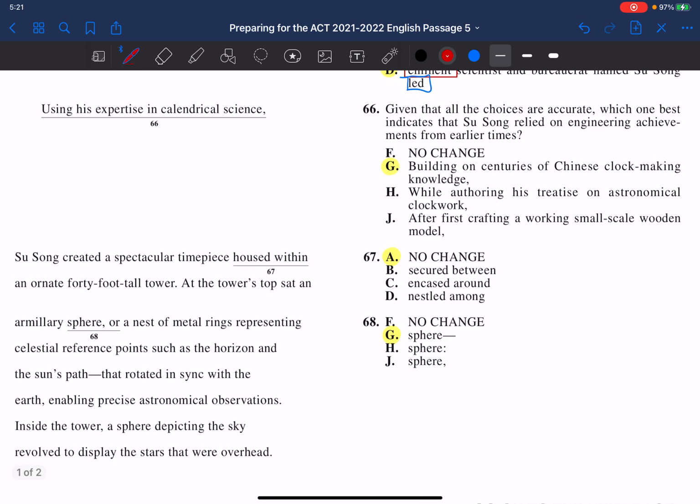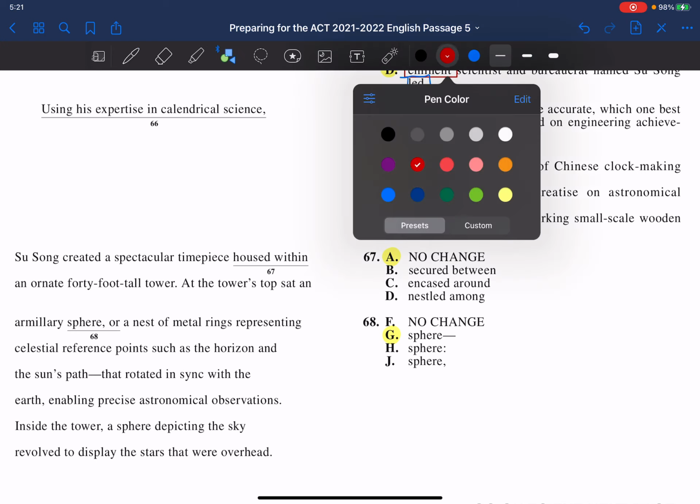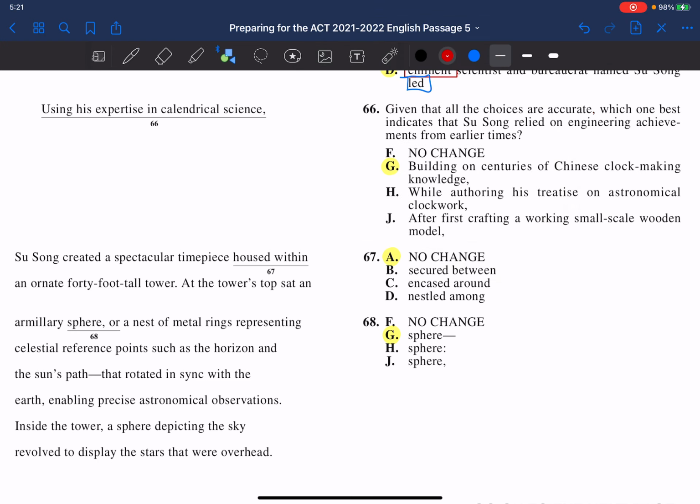Number 66. Using his expertise in calendrical science, Su Song created a spectacular timepiece housed within an ornate 40-foot tall tower. It says, given that all the choices are accurate, which one best indicates that Su Song relied on engineering achievements from earlier times? So, key phrase there is earlier times. If we left it as is, it doesn't mention anything about the past. It just says his expertise.